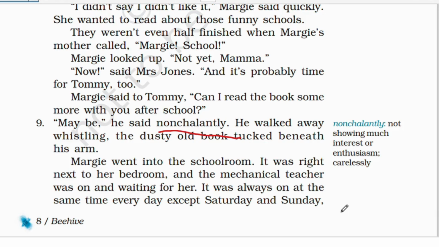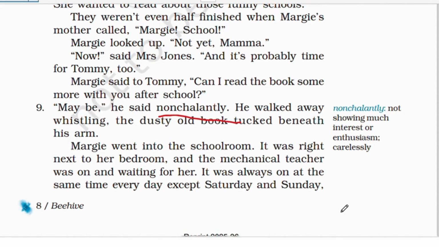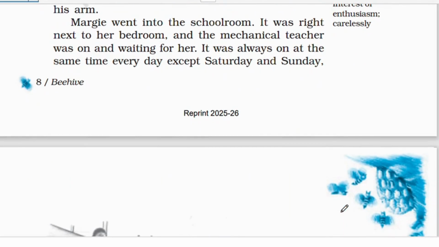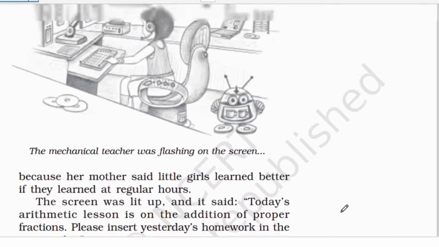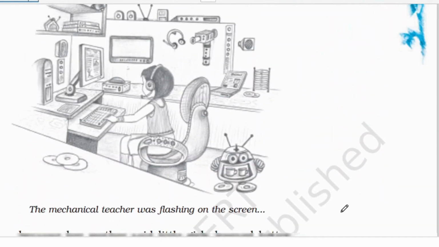So Margie again went to the schoolroom, and then there was this boring old mechanical teacher waiting for her, ready to take the lesson for her, right? It was always on at the same time every day except Saturday and Sunday, because it was the weekend. And then over here, the mechanical teacher was flashing on the screen.